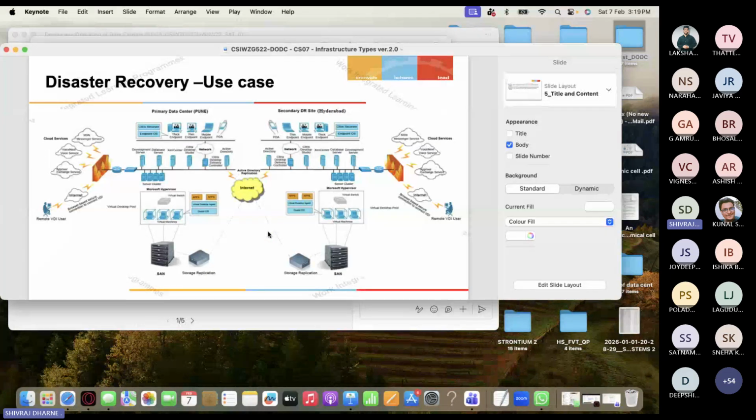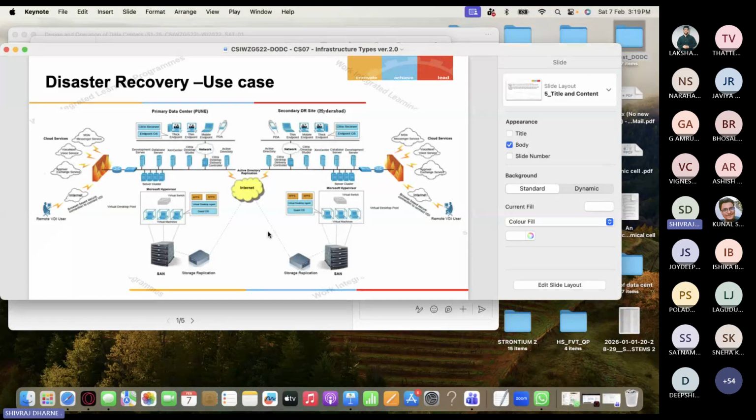Okay, so disaster recovery use cases. This is a very good file to give you. There is something called a primary data center and a secondary disaster recovery site. Let's say Hyderabad and Pune is given as the example. You build it and they are all connected. You have storage, you have everything, two places redundant.